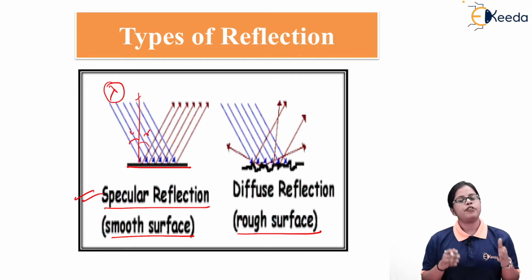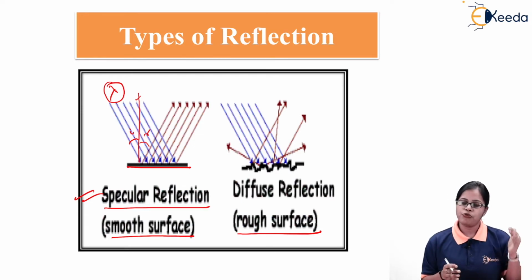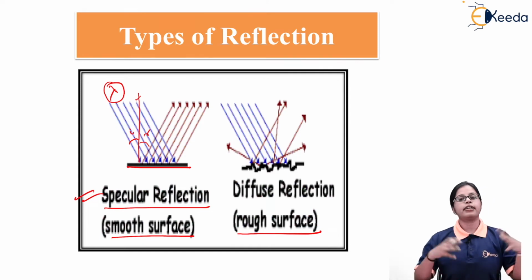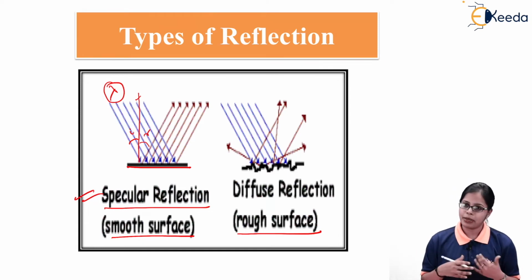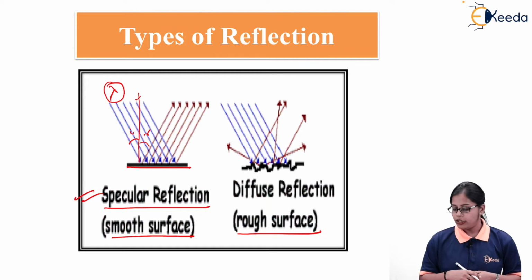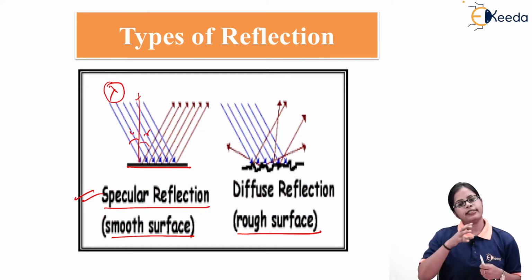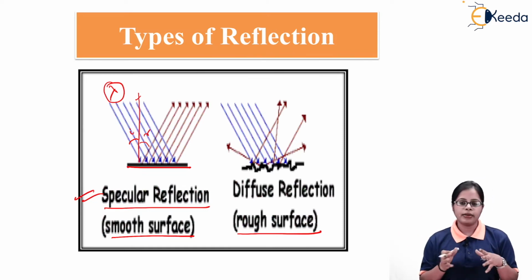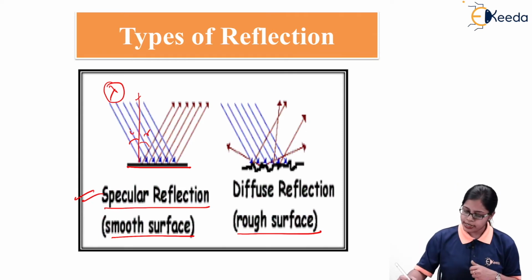But if the ray of light is allowed to fall on a rough surface, as the irregularity is very large as compared to the wavelength of light, the rays are going to get deviated or reflected in many different directions. As you can see, this incident ray is moving in this direction, and this incident ray gets reflected in some other direction.